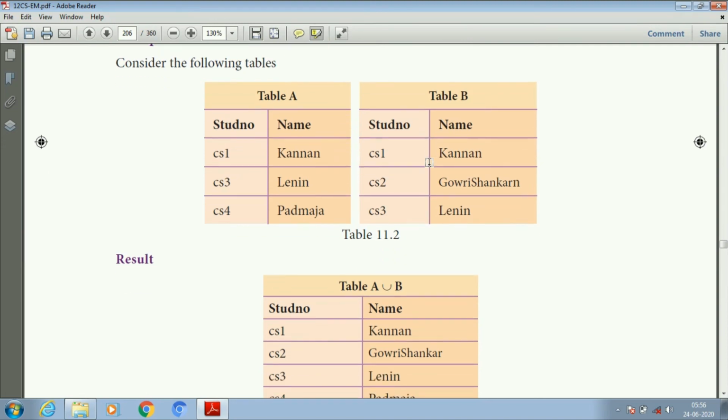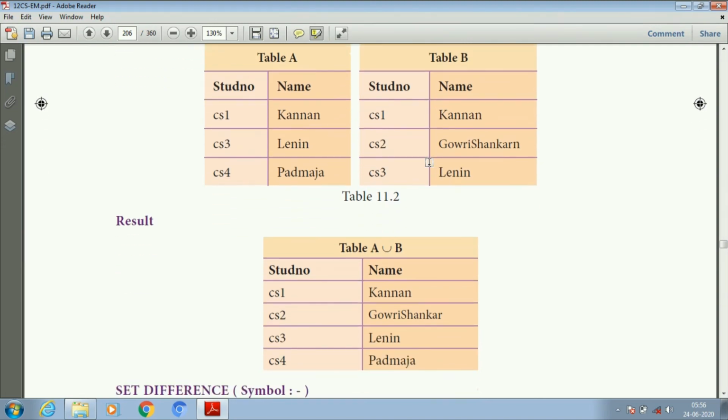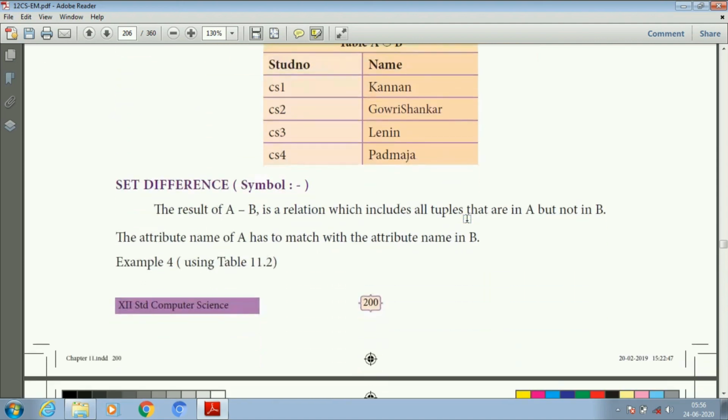So we are going to add both tables. First one is CS1 Kannan, CS2 is Gauri Shankar, and CS2 is, see here, Gauri Shankar. Just strike out the duplicate. CS3 is Lenin, CS4 is Badmaja. Here Lenin occurred two times, so duplication is not allowed.